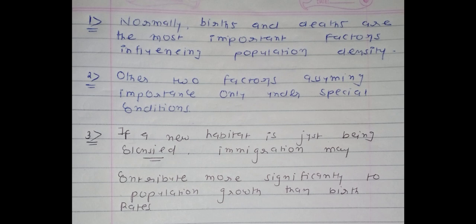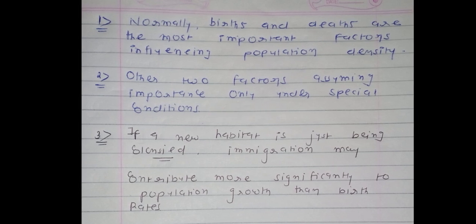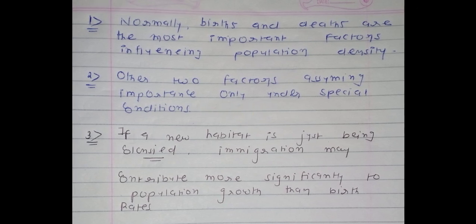So point number 3 is very important. From point number 3 we can say that birth rate is not as important compared to immigration if a new habitat is just being colonized. So different types of conditions are there, and in different conditions, different parameters will be important. But you will remember, in short, normally birth and death are the most important factors, but the other two factors are also important in different types of conditions. Okay, so this question is 100% completed here.